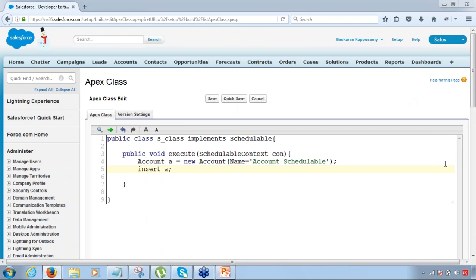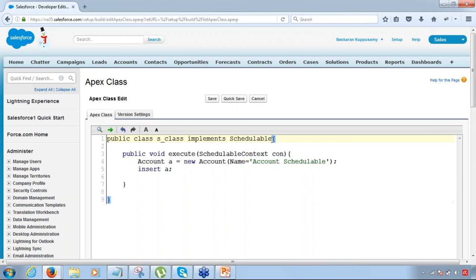Okay, so this basically creates the schedulable class or schedulable apex class for me. So only difference from the queuable apex is the name of the interface. Instead of the queuable interface, this time we are using a schedulable interface. Now a schedulable interface basically allows you to schedule the code so that it can be run on a defined frequency. Okay, that's the thing. That's what it does.